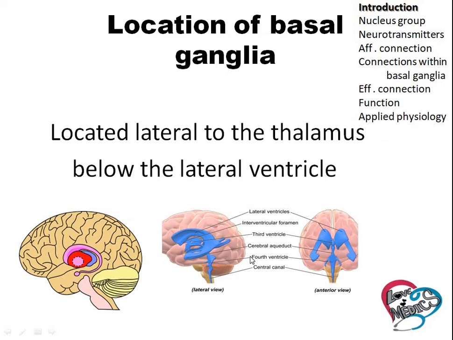The location of the basal ganglia. The basal ganglia is located lateral to the thalamus. This one is the thalamus. And the basal ganglia is located below the lateral ventricle. These are the lateral ventricles. The basal ganglia is located below the lateral ventricle.